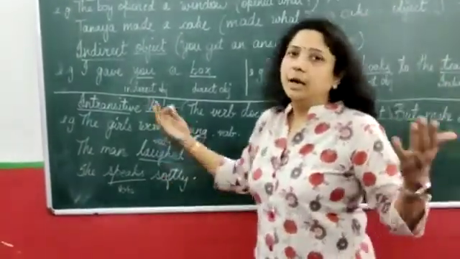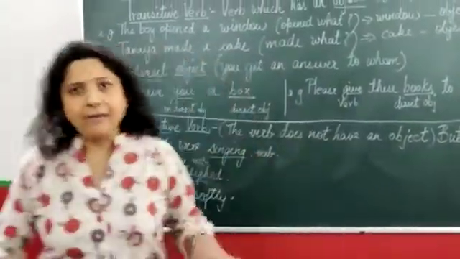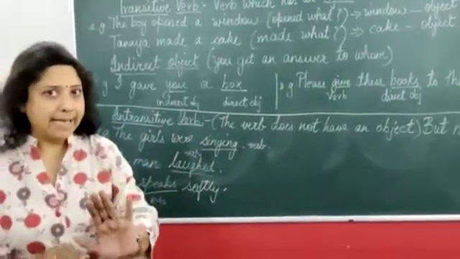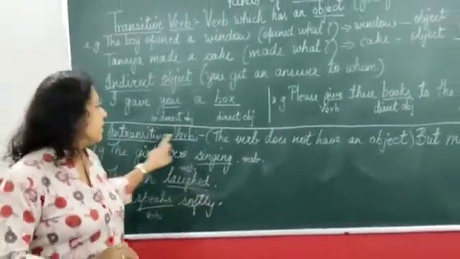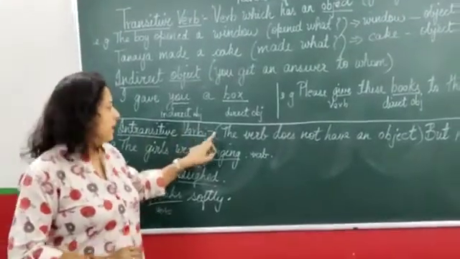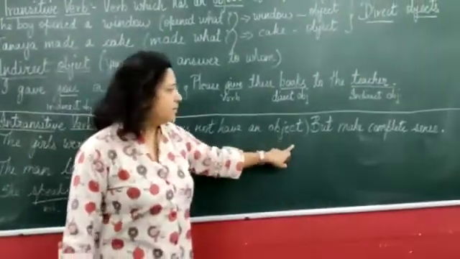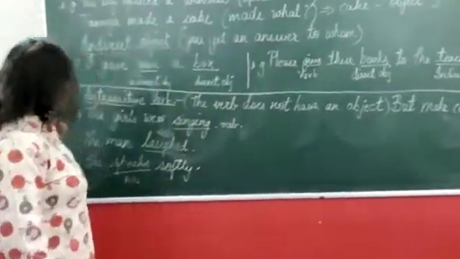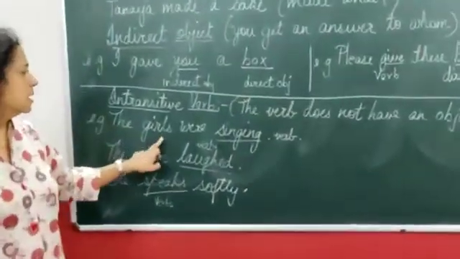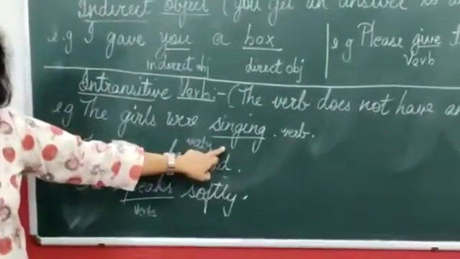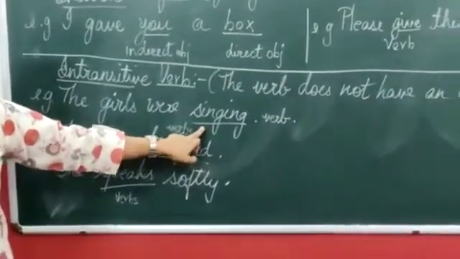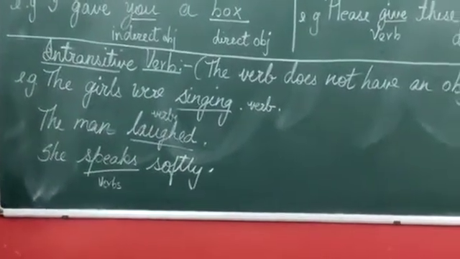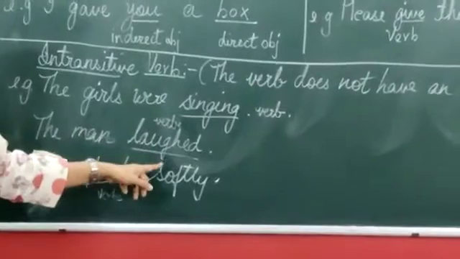Very simple. A verb which does not have an object but still makes sense is called an intransitive verb. The verb does not have an object but makes complete sense. Let us check the examples. The girls were singing. Singing is the verb. It does not have an object but it's a proper complete sentence. The man laughed.